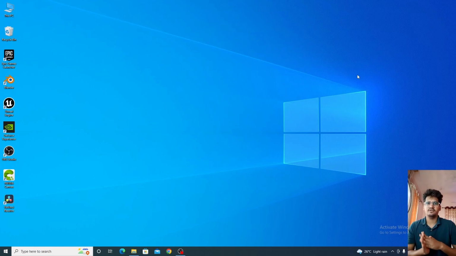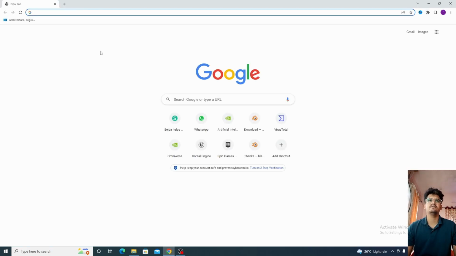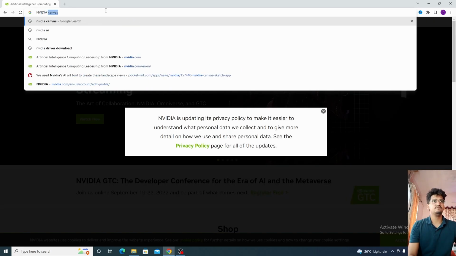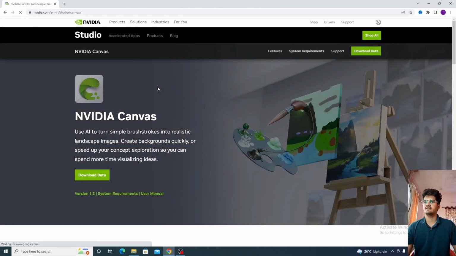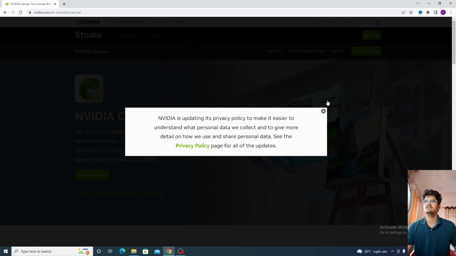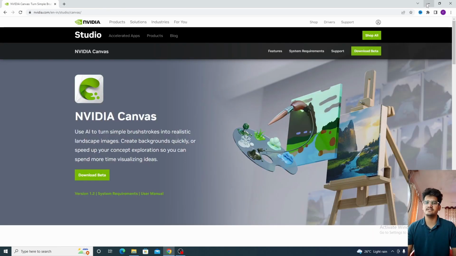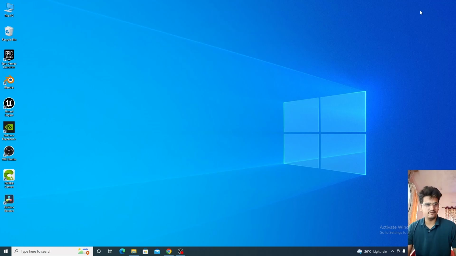Today we will be exploring the NVIDIA Canvas app, which is from NVIDIA. You need to type NVIDIA Canvas, and it will take you to this site. Just click there and download the beta version. There's a requirement for this: it needs RTX cards, like a 3050, 3060 or 3070 RTX. I have a 3050 RTX, so it can run smoothly on my computer. So that's the requirement.